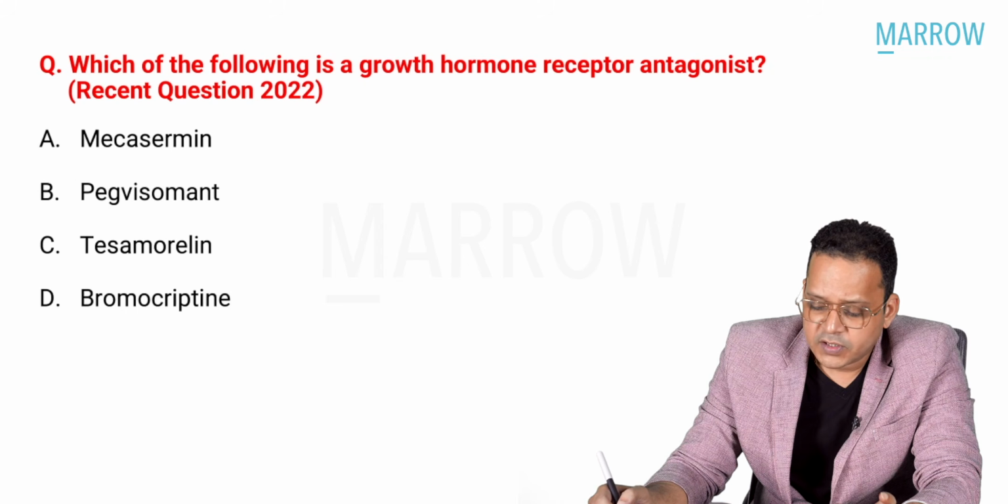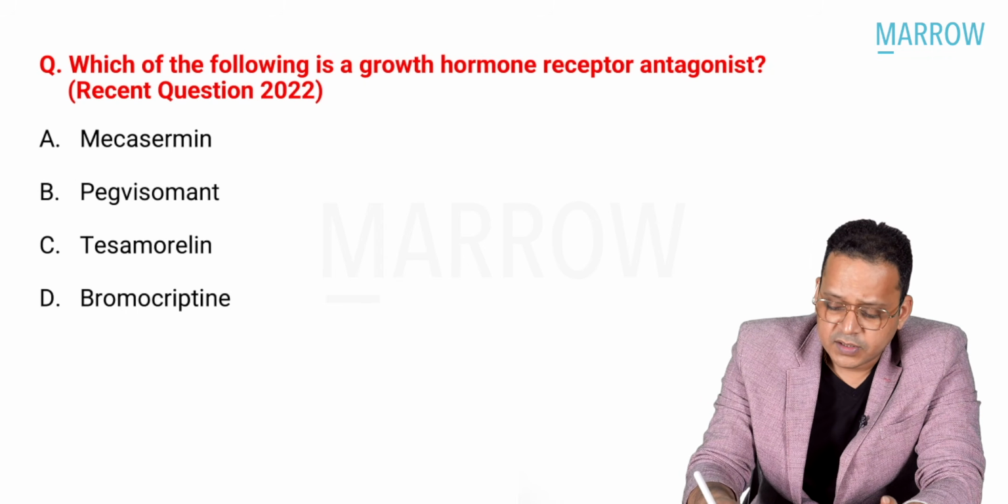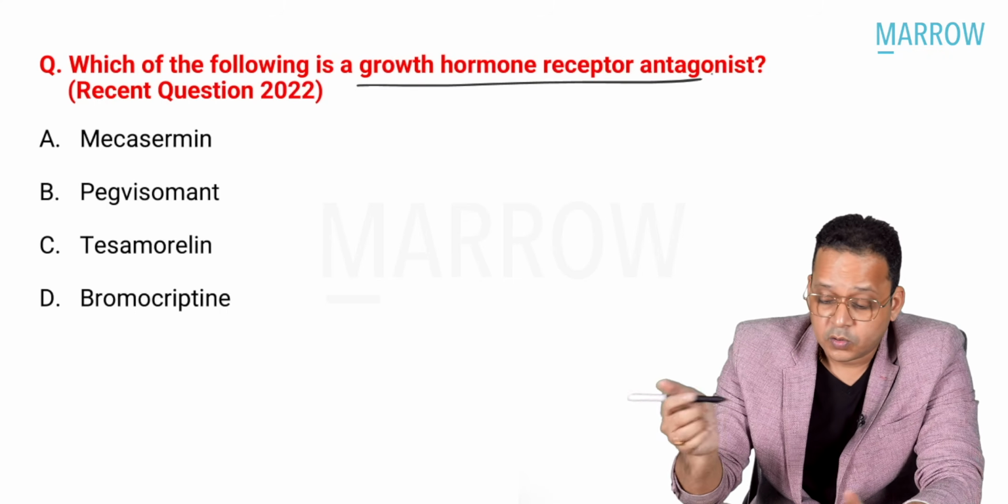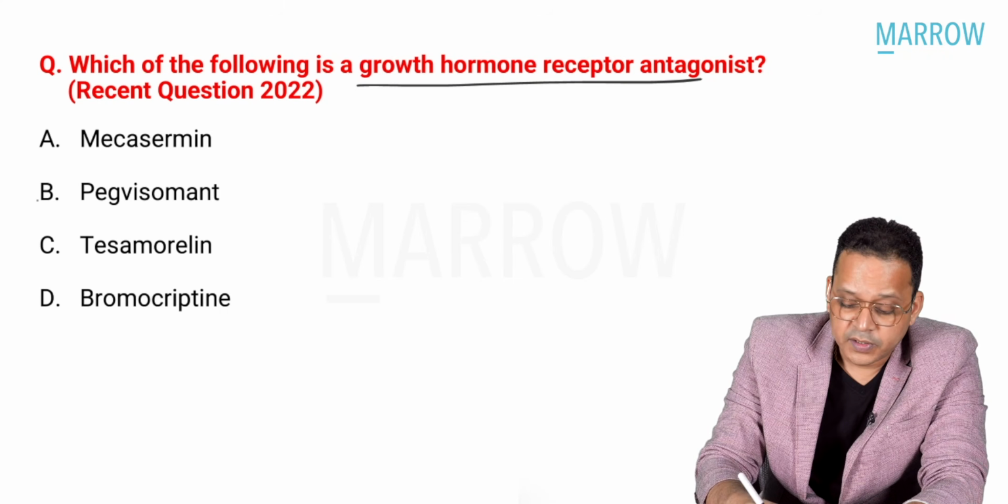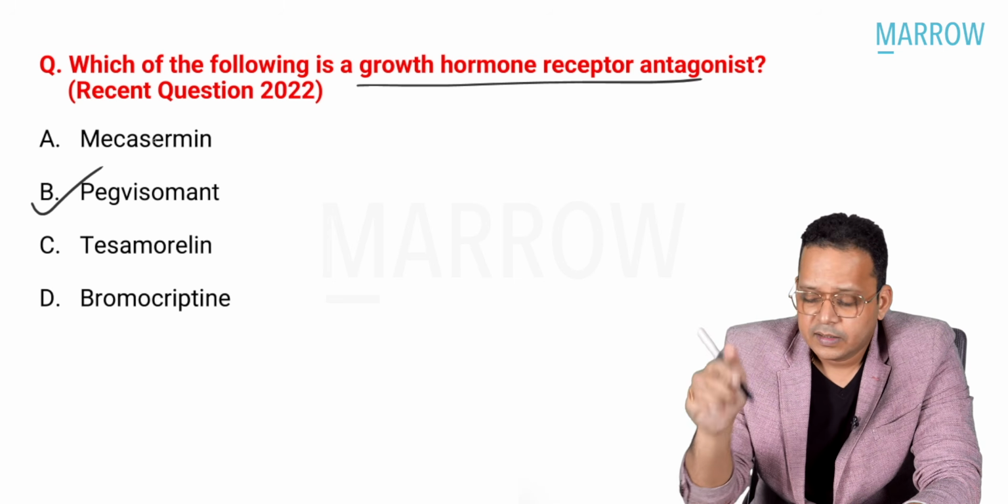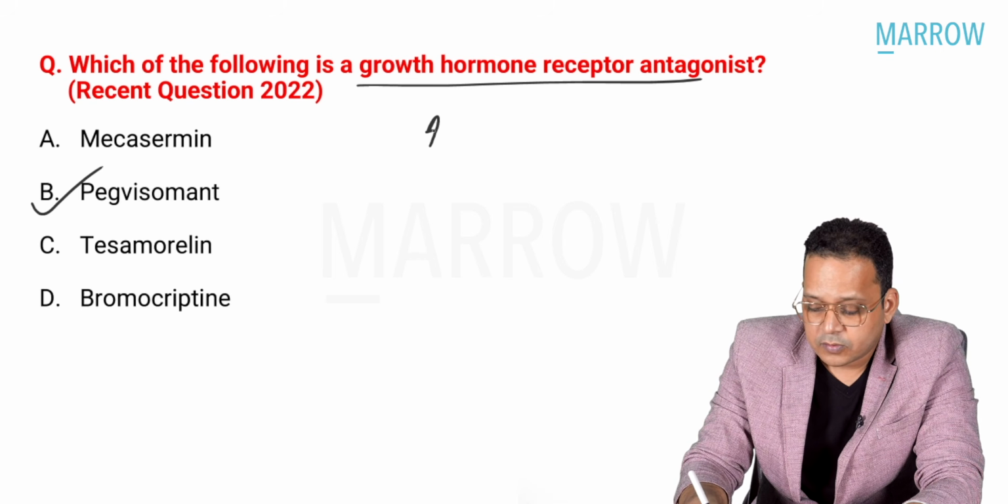Next, which of the following is a growth hormone receptor antagonist? Now guys, this is a very simple question. Such questions you should not take more than 5 seconds to answer, so that the remaining time you can reutilize for other questions which are difficult. Growth hormone receptor antagonist, all of you know it is pegvisomant, and it is used for treatment of drug-resistant acromegaly.